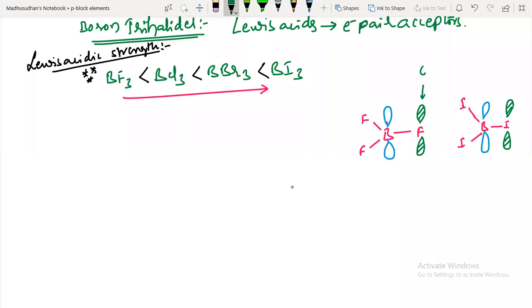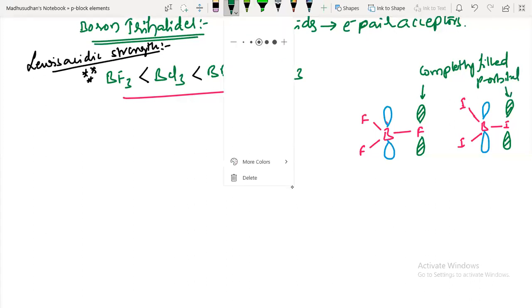This shows a completely filled p orbital. Here this also is a completely filled p orbital. And what does this blue orbital indicate? A vacant 2p orbital, right?